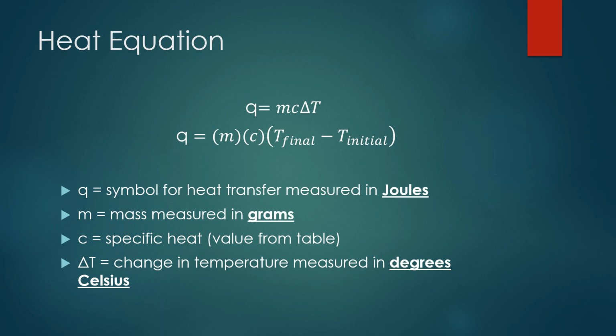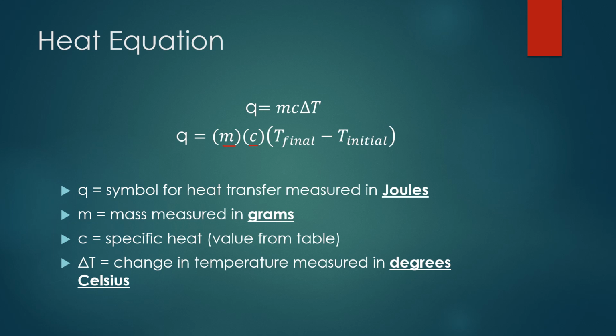M stands for mass, and when we're using it in this equation, it needs to be in grams. This C value stands for the specific heat. Now that C value you're going to get from a table, and it's going to be dependent upon the material that we're talking about. So there's different specific heats, whether you're talking about water, copper, aluminum, so it's going to be dependent upon what the material is made up of.